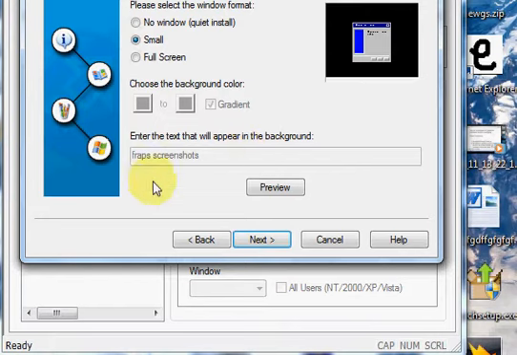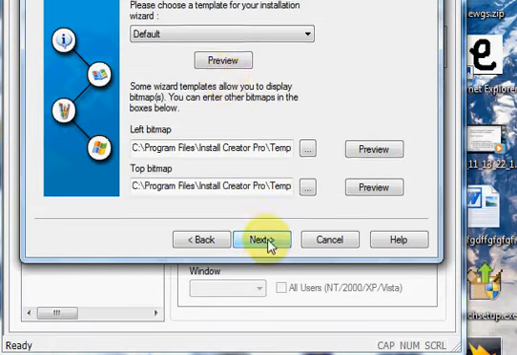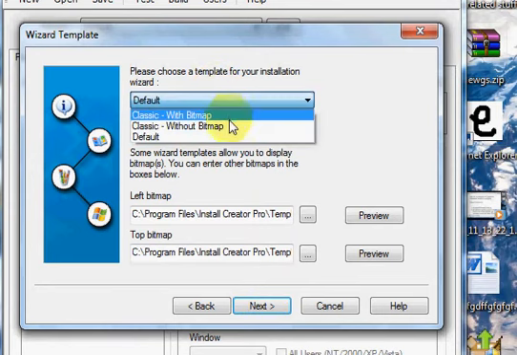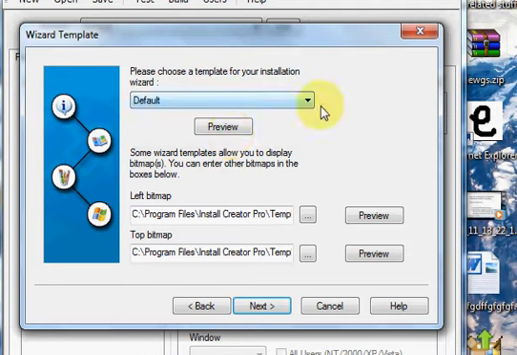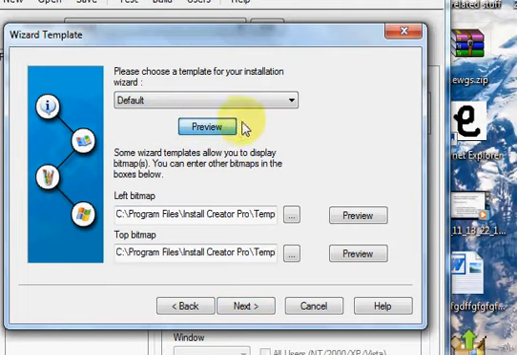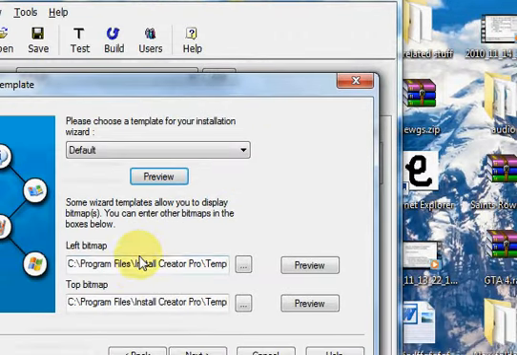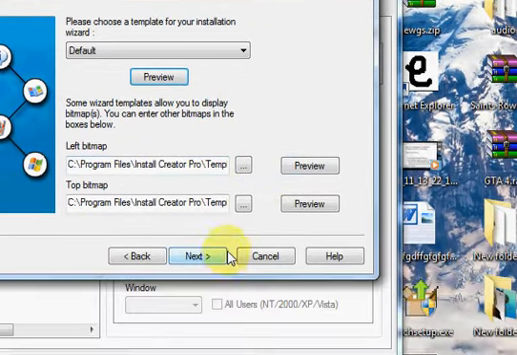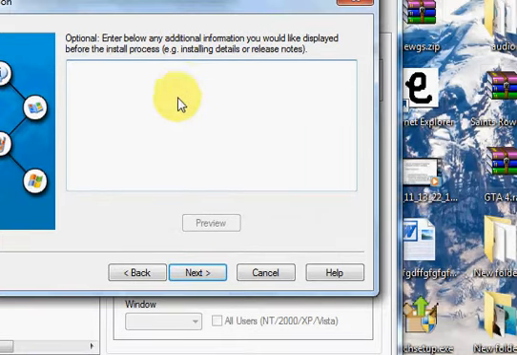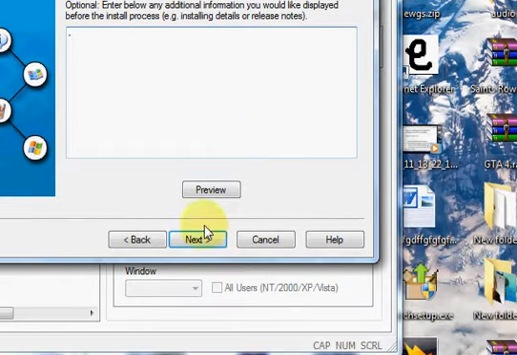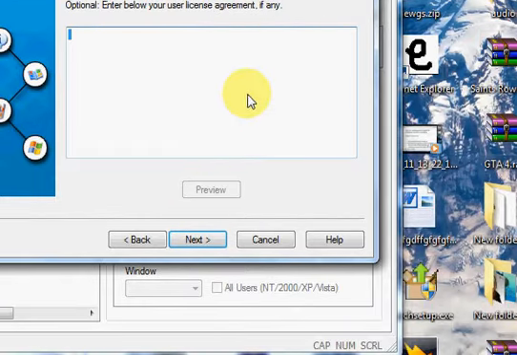Next, and you choose the text that will be in the background. Choose a wizard for your template installation wizard. You can choose what it looks like, and then you put any additional information, like for example, something like that. And then you can preview it.